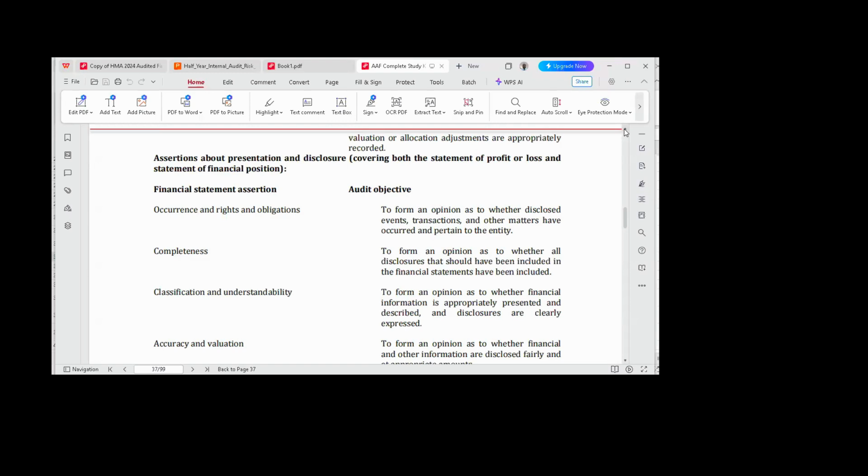What are those things that you need to be contained in your statement of financial position and your statement of profit or loss. And also remember your disclosures, your notes to the account. You have notes to the account that pertain to statement of profit or loss, and you have some notes to the account that pertain to statement of financial position.